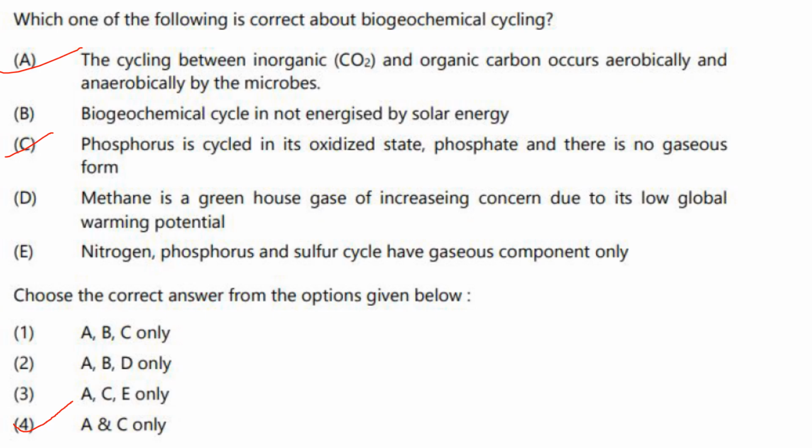Phosphorus is cycled in its oxidized state, phosphate, and there is no gaseous form. That's correct. Methane is a greenhouse gas of increasing concern due to its low global warming potential. Not low global warming potential, it is high global warming potential. So D is also not correct. Nitrogen, phosphorus and sulfur cycle have gaseous component only. No. Nitrogen and sulfur have both gaseous and non-gaseous components, whereas phosphorus has no gaseous component. So E is also not correct. Only A and C are correct. Your answer is option 4.